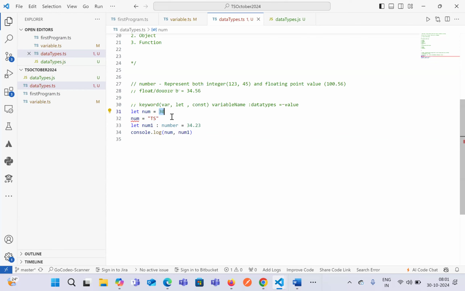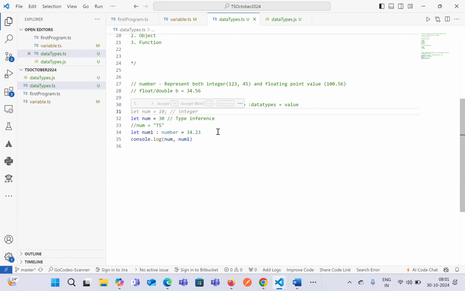Whereas if you just change it to one different value at that point of time, it will say we are supposed to enter a number data type, but we have entered a string variable. That is the major difference between TypeScript and JavaScript. Now here you can see we did not define what kind of data type we have to store. By guessing based on the data that we have stored in a variable, TypeScript is able to identify the data type that we have used. This process is known as type inference.